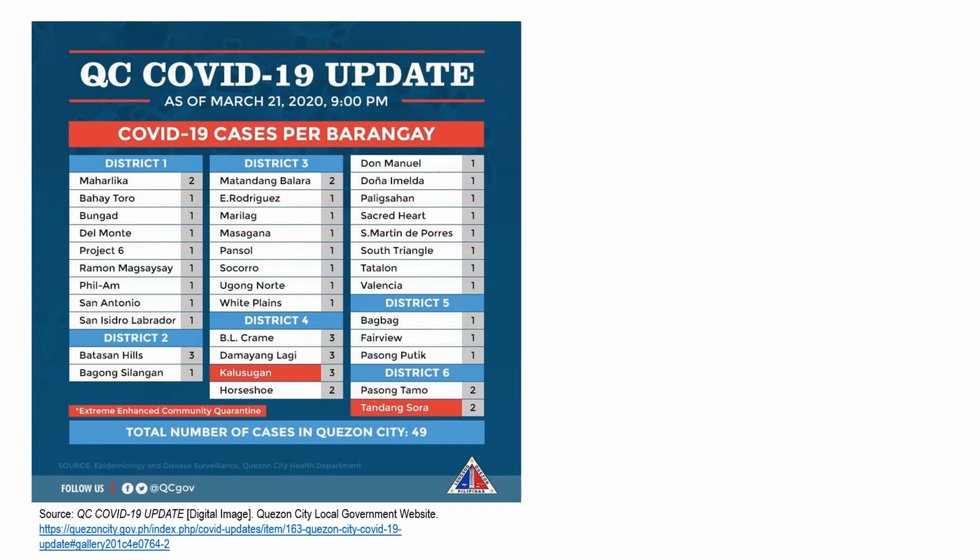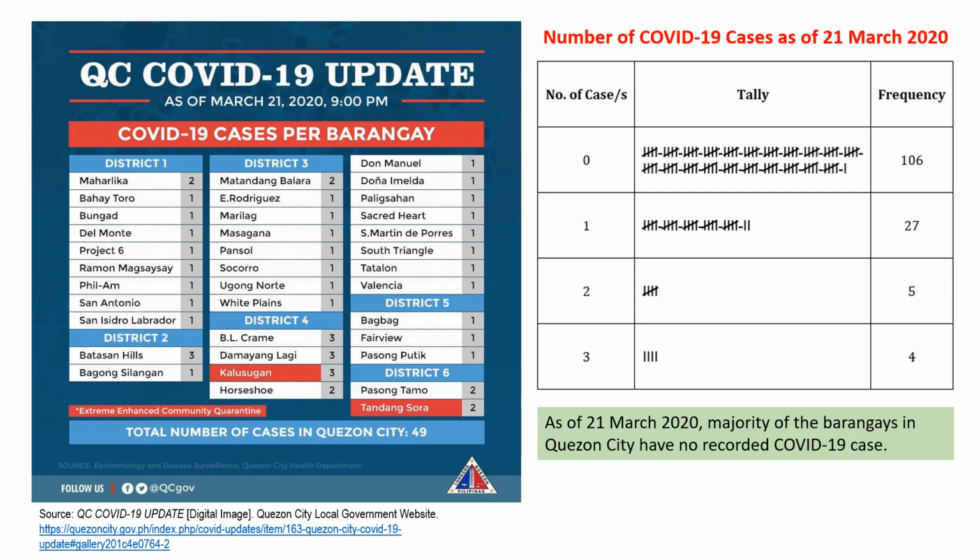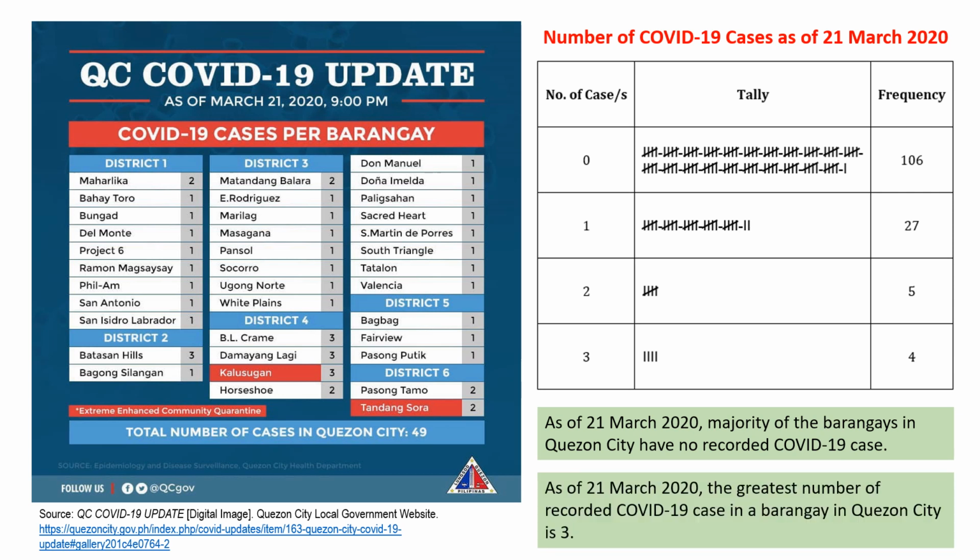If the data will be organized as follows, some generalizations can be made. For instance, as of March 21, majority of the barangays in Quezon City have no recorded COVID-19 case. Or, as of March 21, the greatest number of recorded COVID-19 cases in a barangay in Quezon City is 3.